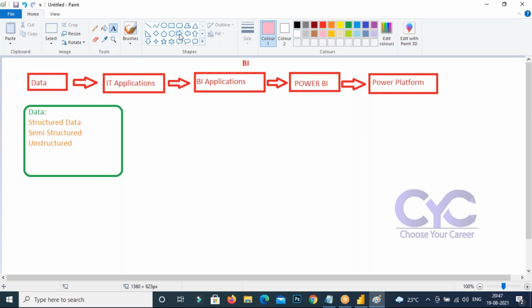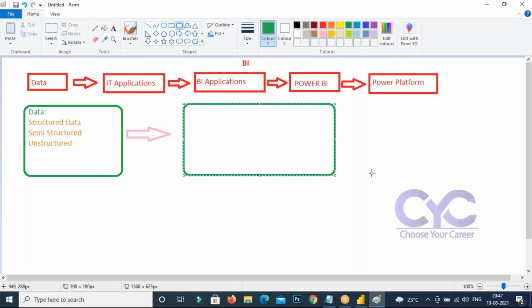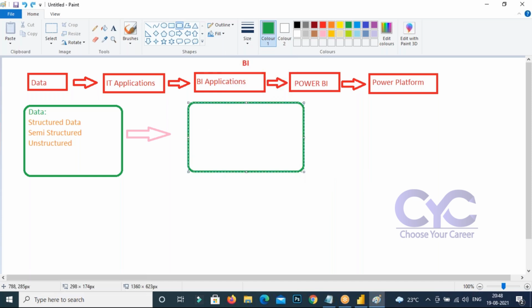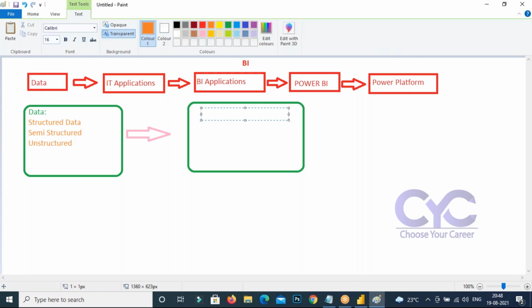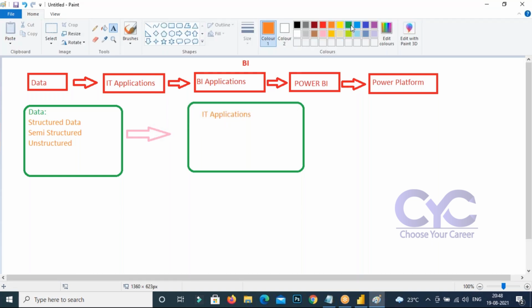You can write it like this. What are the types of IT applications? We can see IT applications are like this.